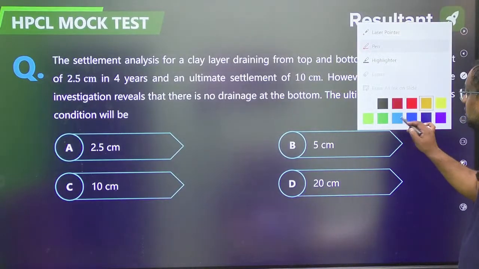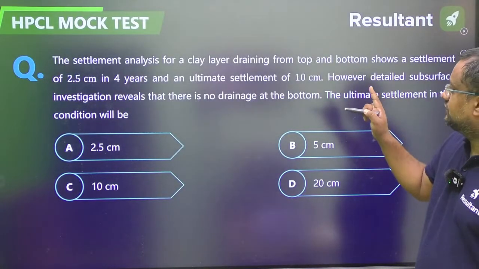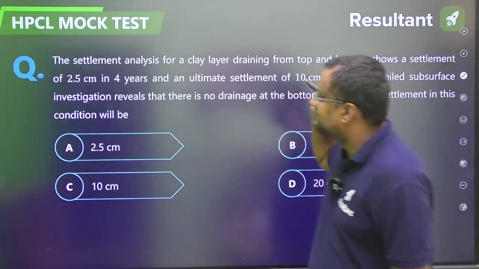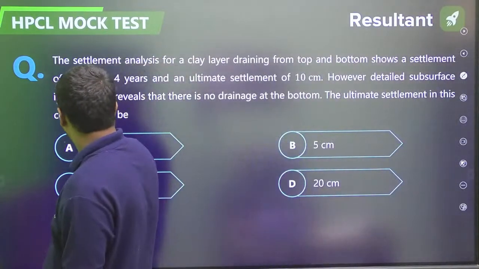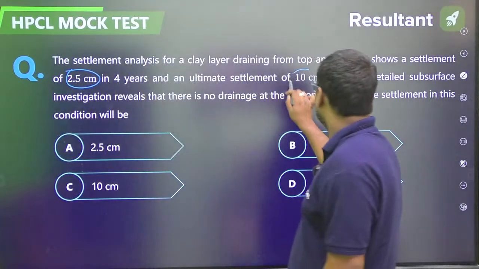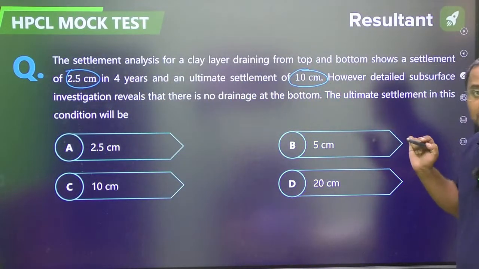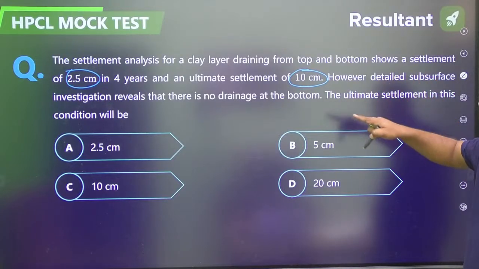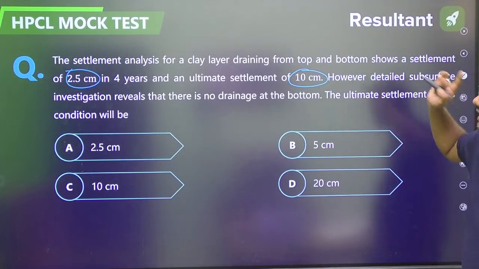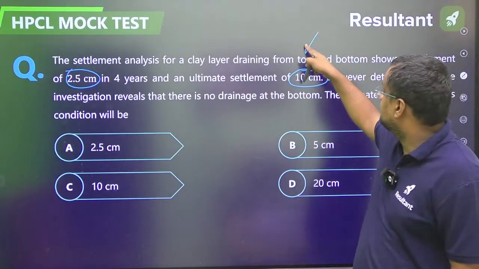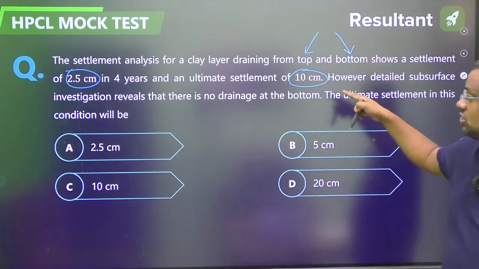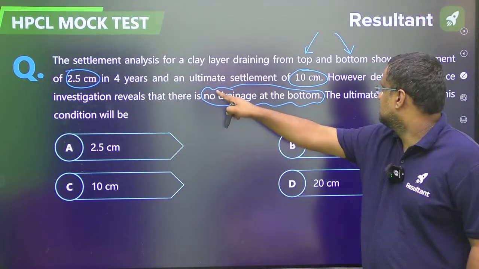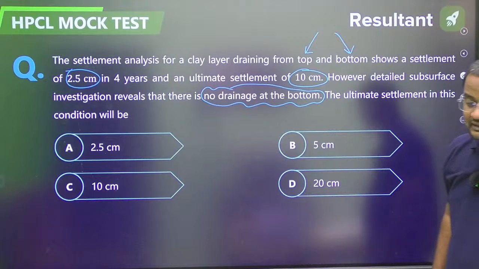Chalo. The settlement analysis of a clay layer draining from top and bottom shows a settlement of 2.5 centimeter in 4 years, and an ultimate settlement of 10 centimeter. However, detailed subsurface investigation reveals that there is no drainage at the bottom. Earlier we are thinking that it is draining from top also, bottom also, but later on there was no drainage at the bottom, guys.